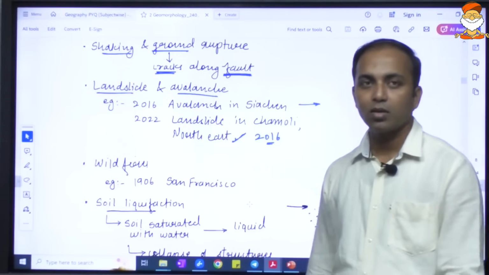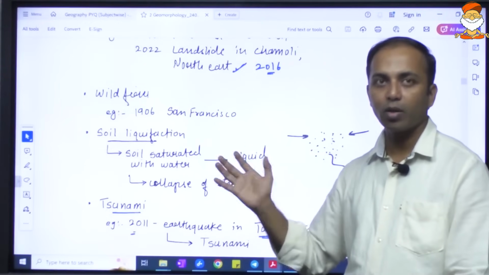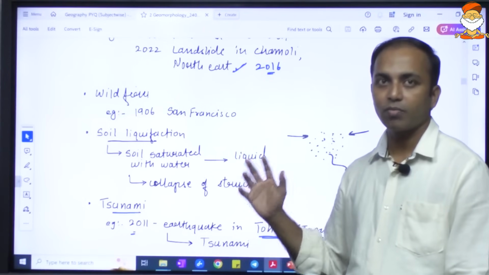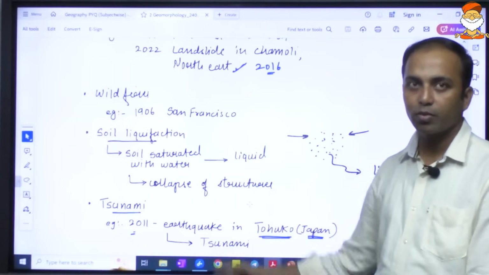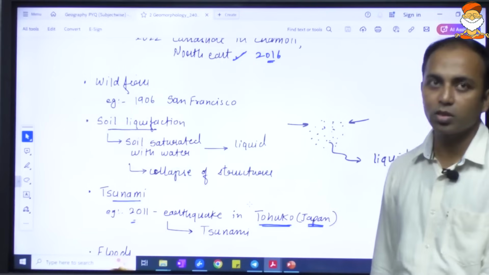Okay, then the earthquake can also cause wildfires. Yes, the rubbing of dry trees, especially in the summers, may cause a big forest fire. For example, in 1906 the San Francisco fire was because of this earthquake only.